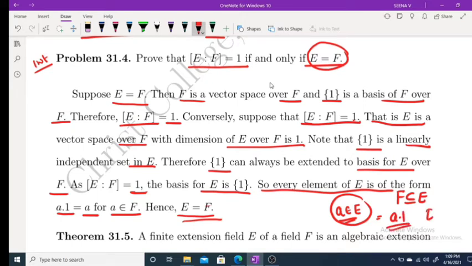Therefore, we get E is contained in F. This implies F equals E.